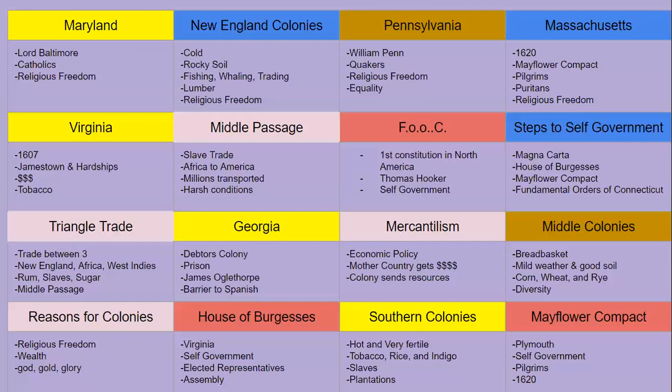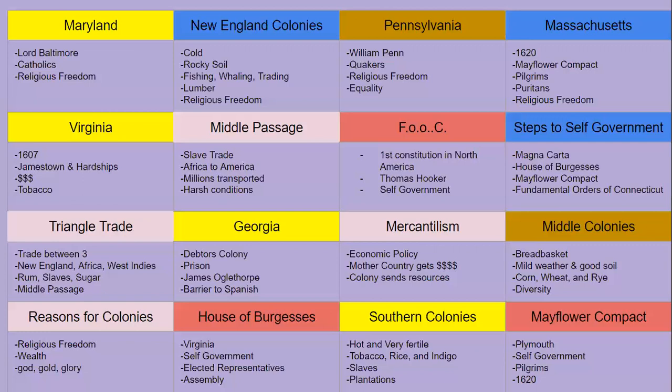Georgia, this colony was set up for convicts and people that owed money, AKA the debtors. The person in charge of this would be James Oglethorpe. Another thing that you should remember is that Georgia was going to be used as a barrier to keep Spain from attacking. And if they did attack, Georgia was an expendable loss.